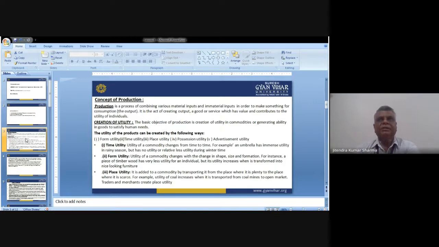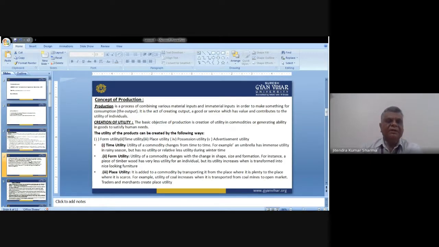So it's a place where the product is being used, creating a utility in that particular area or for that particular group of people, which we call place utility. You can understand this very simply: some things which we produce somewhere else are utilized in some other part of the world. This type of utility, which we sometimes create, we call place utility.